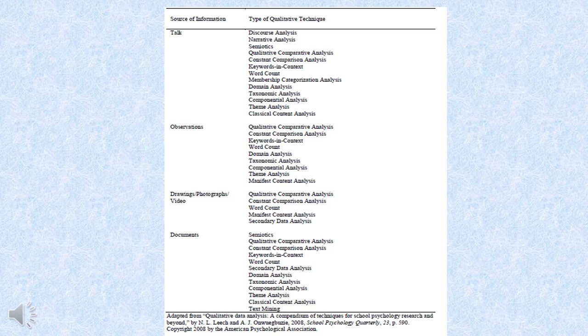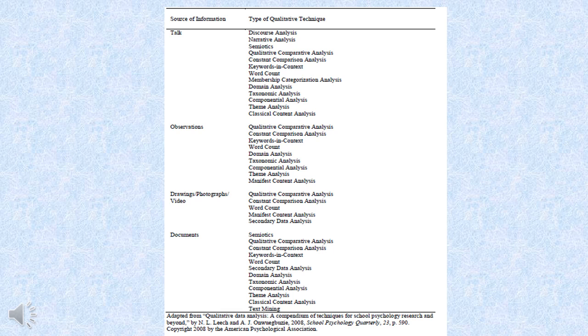Then we have certain documents, drawings, photographs, videos. Documents would be treated differently, but if we have drawings, photographs, then we call it qualitative comparative analysis and constant comparative analysis, word count, manifest content analysis, and secondary data analysis.